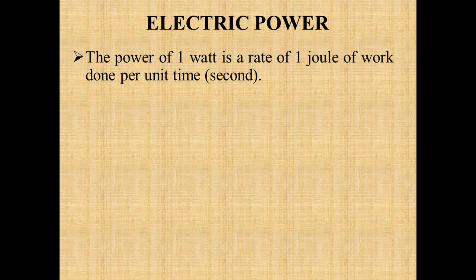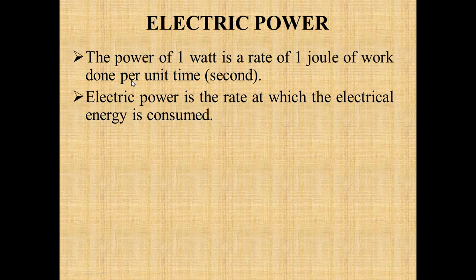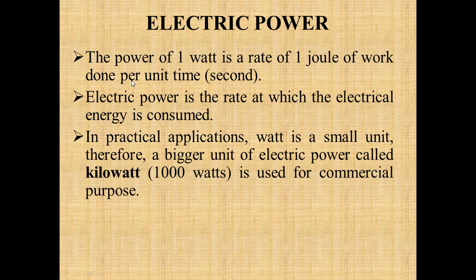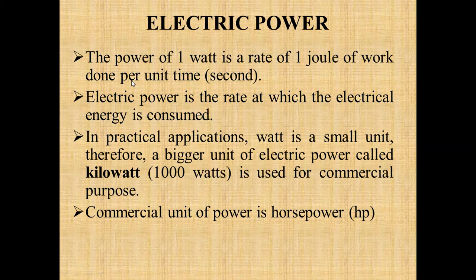So what is 1 watt? The power of 1 watt is a rate of 1 joule of work done per unit time, that is 1 joule per second. Electrical power is the rate at which electrical energy is consumed. Since 1 watt is 1 joule per second, it is a small unit, therefore we use the bigger unit of electrical power called kilowatt, that is 1 kilowatt equals 1000 watt, for commercial purposes.